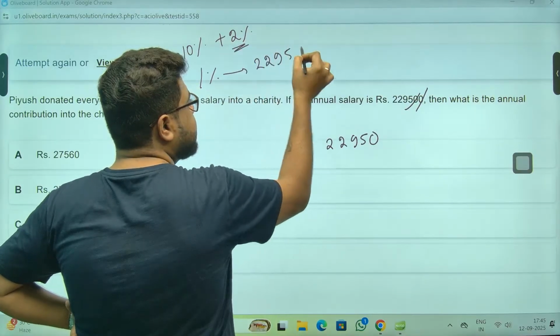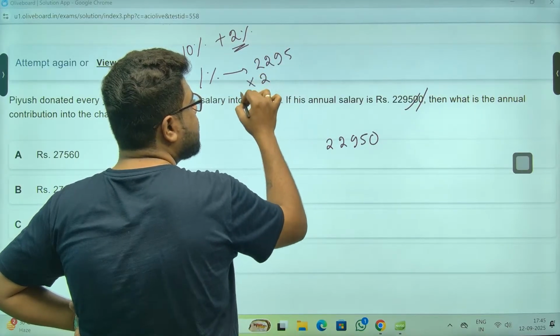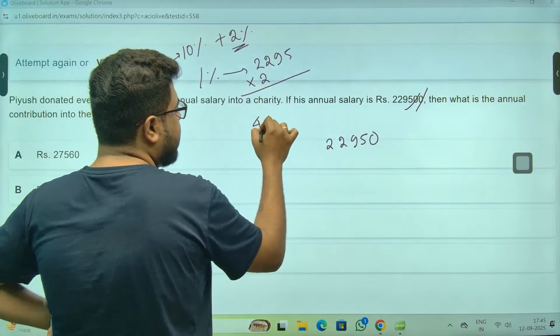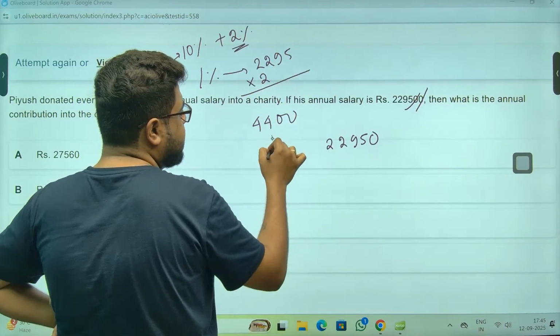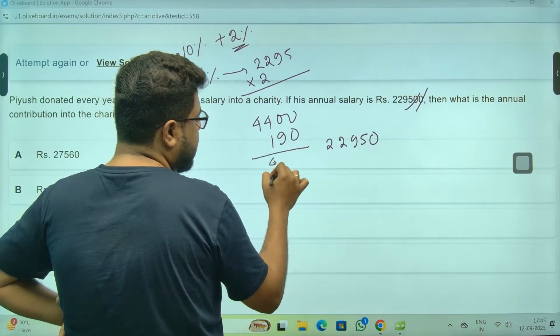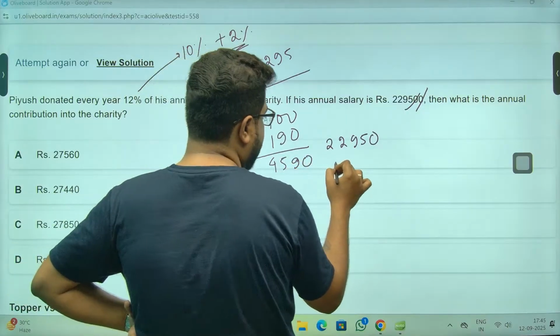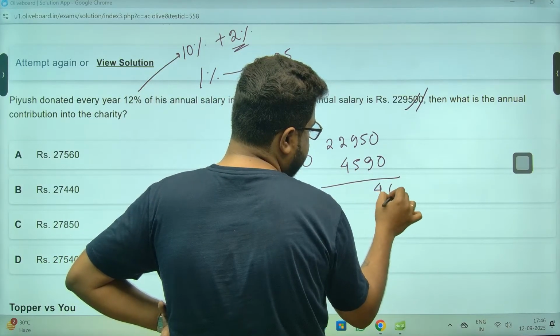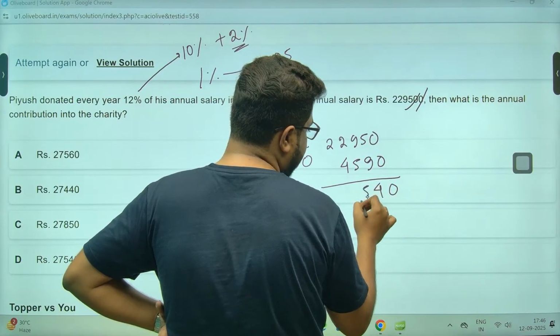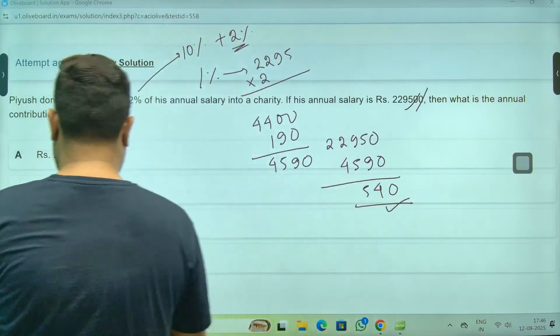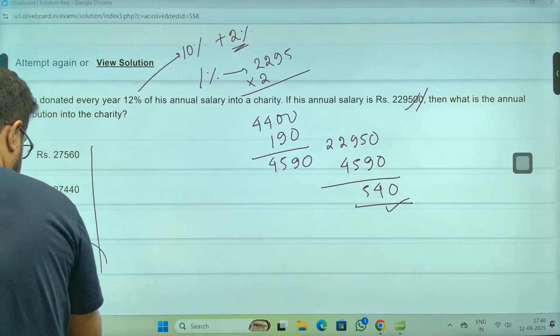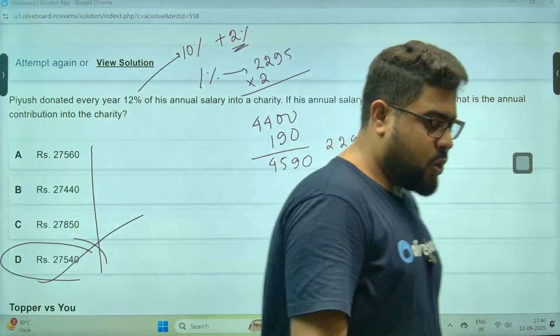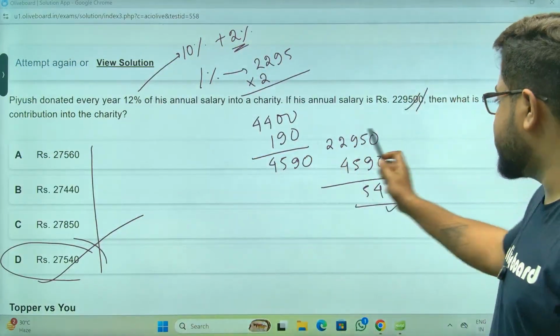So 2% is again into 2, it is 4590. So this is 40, and this is 6540. It ends with 540, option D. Option D is the correct answer.